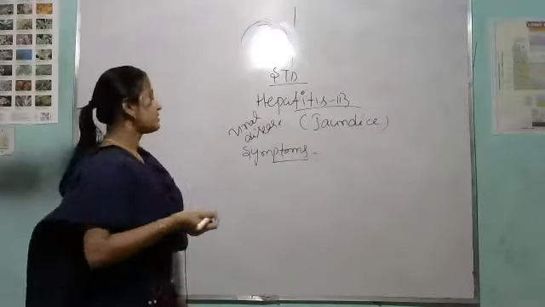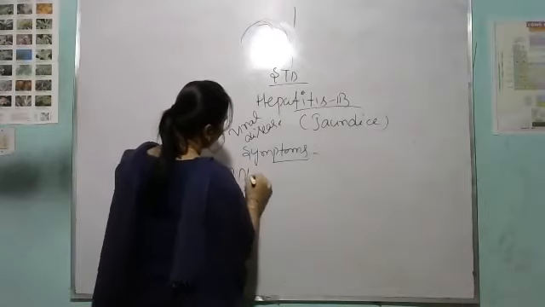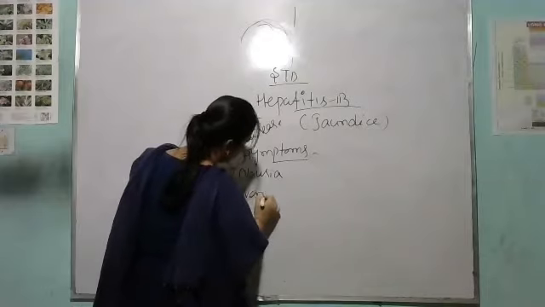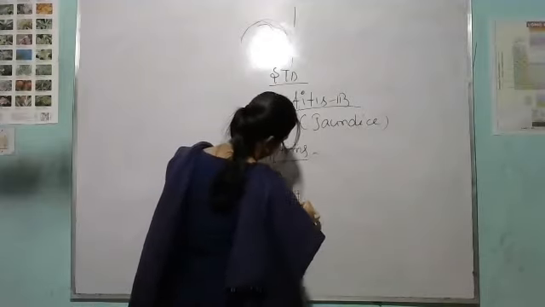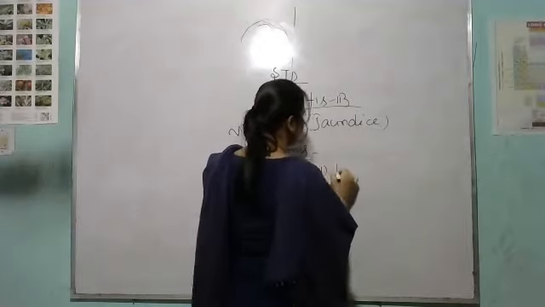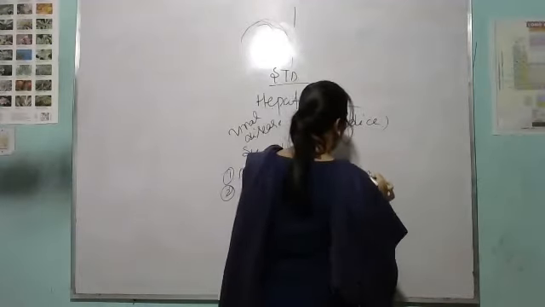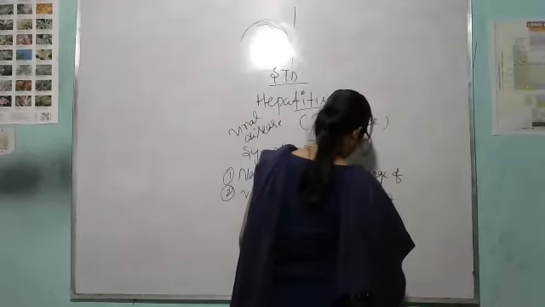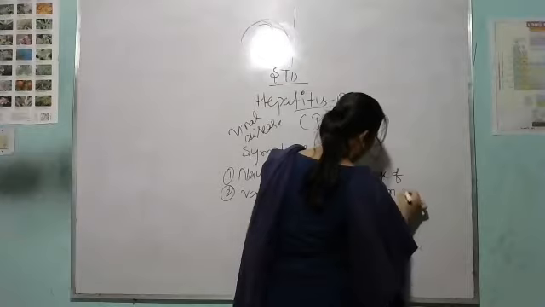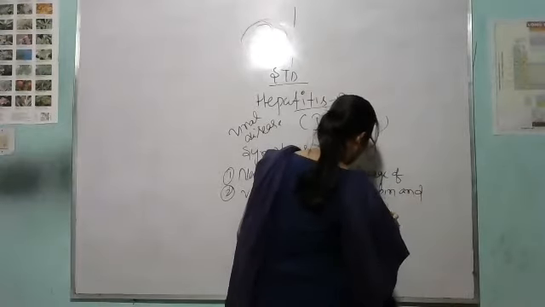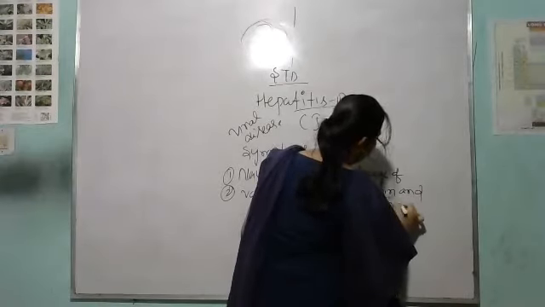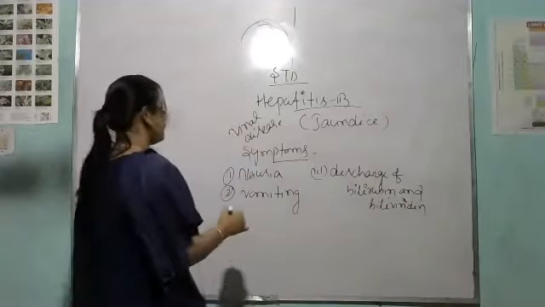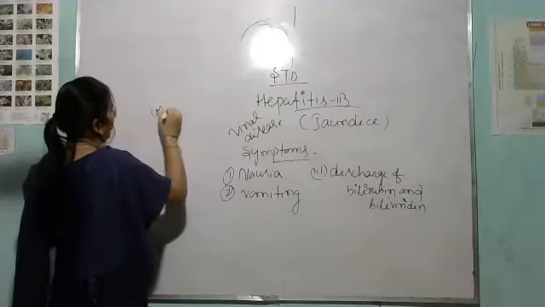See, the first symptom is nausea. Then the second is vomiting. Then the third one is discharge of bilirubin and biliverdin. And the last one is arthritis.